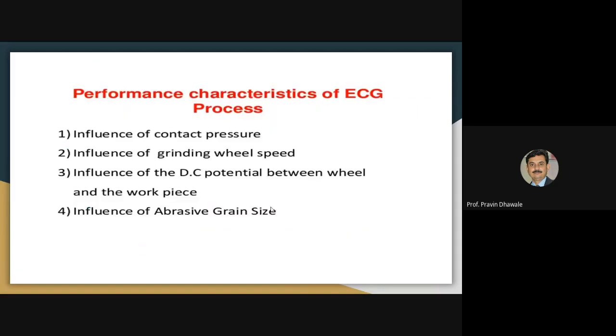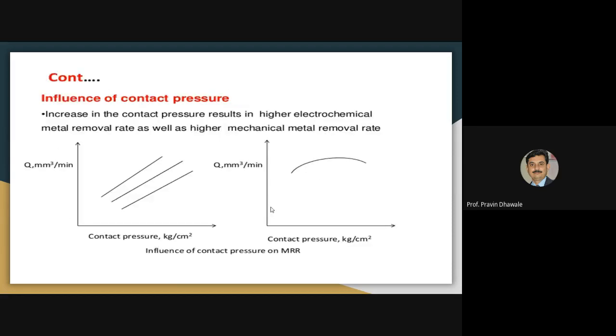Okay, next. There are some performance characteristics of the electrochemical grinding process: the effect of the contact pressure, the effect of the grinding wheel speed, the effect of the DC potential difference across the wheel and the workpiece, and the effect of the abrasive grade on the volumetric removal rate or metal removal rate.